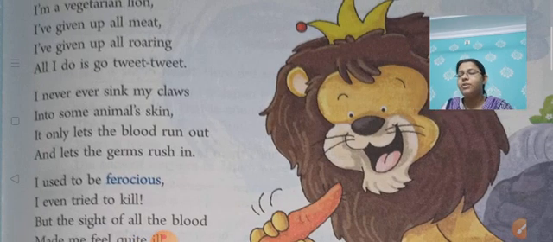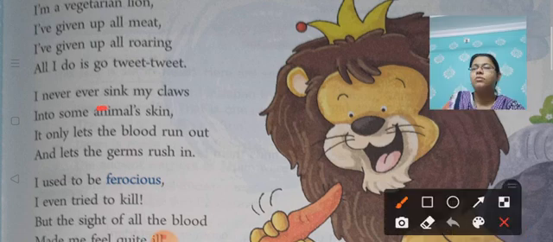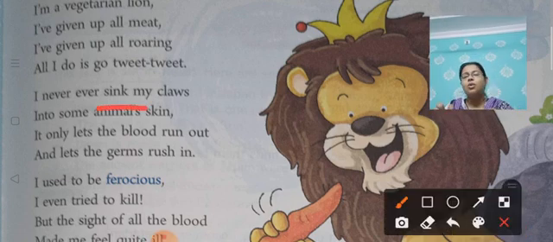I never ever sink my claws into some animal's skin. It only lets the blood run out and lets the germs rush in. So what does it say? As it has turned into a vegetarian lion, as it does not eat any meat, so it never ever sinks its claws into some animal's skin. Sink means submerge. Okay, what does sink mean? To put the whole claws into somebody's skin over here.